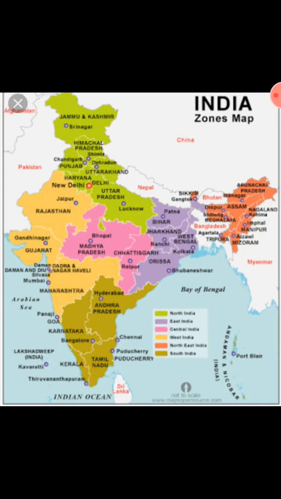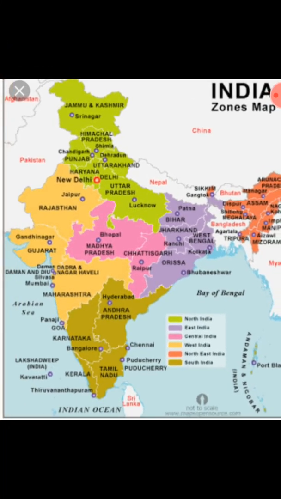I have given you one example of a map also. Here I have shown you different states of India with particular colors: north India, east India, central India, west India, northeast India and south India. On the north, Jammu and Kashmir. In the east we have seen Arunachal Pradesh and Assam. These are all in the east.